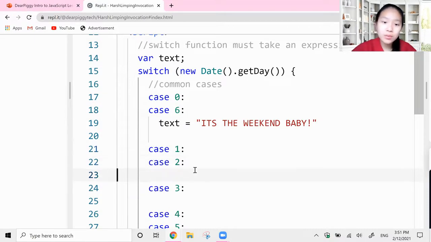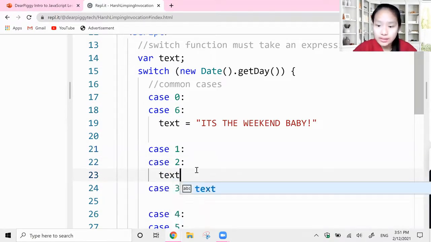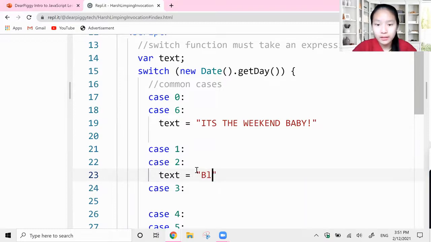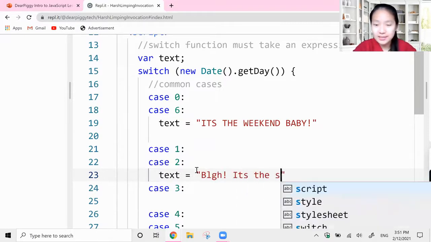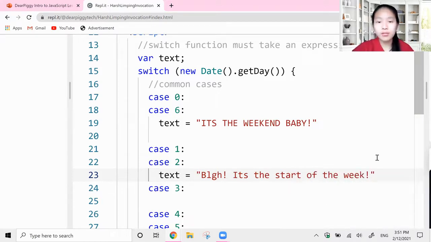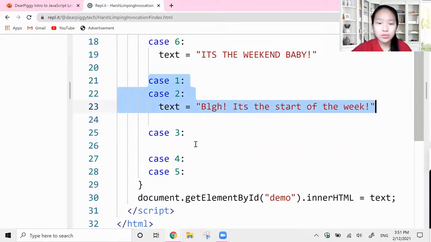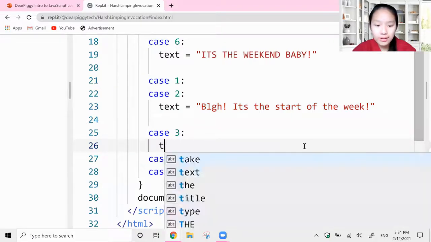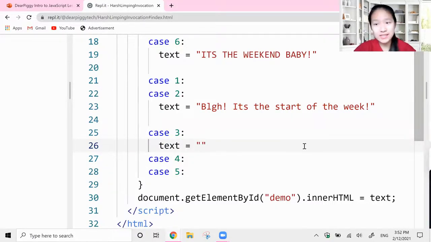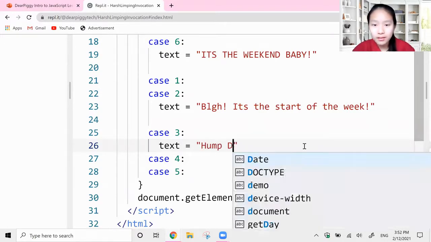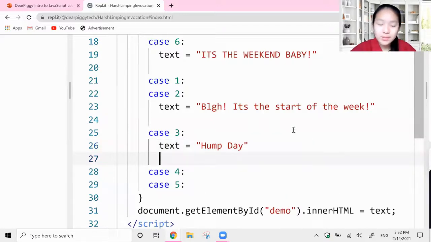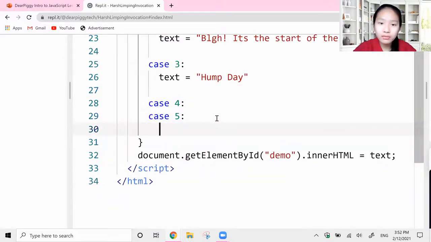Now, for case 1 and case 2, we want them to also print out the same thing. So I would say text is equal to, it's the start of the week, right? So nothing exciting about that. It's just the start of the week. And so whether it's a Monday or Tuesday, it'll do the same thing. Case 3 is different. It's a Wednesday, so we have to give it its own message because it's in a class of its own. So, hump day. And then last but not least, Thursday and Friday are both towards the end of the week. So we can both say almost the weekend for both of these days.